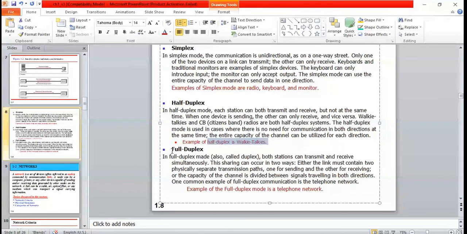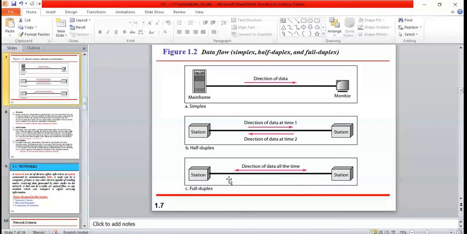The next one is full duplex. You can observe the diagram, how data can be sent. Can somebody give an example of full duplex? A mobile phone call. Yes, you are right. It is a telephone or mobile phone, where you can exchange data with both devices at the same time.